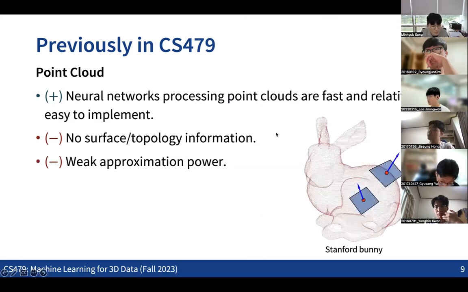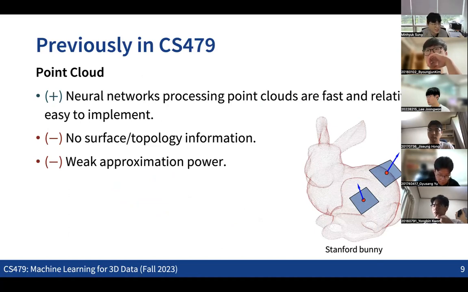The other representation that we can typically see is the point cloud. The point cloud is the representation that we can see for many kinds of scan data. So we use some kind of 3D scanner, and the output that we can typically see is this kind of point cloud. And we're going to also see some ideas on how to process this point cloud data using a neural network.